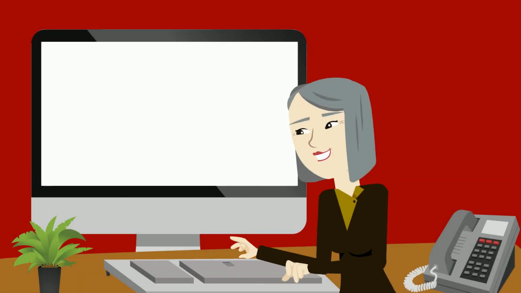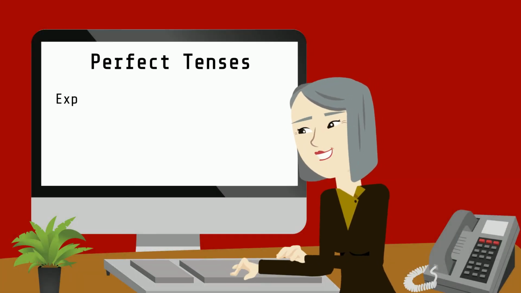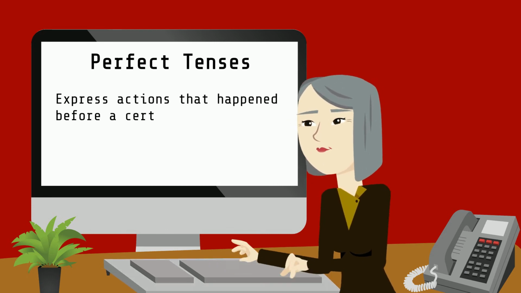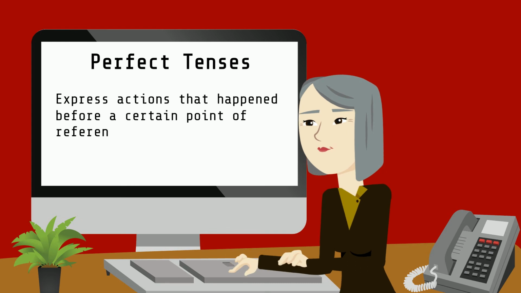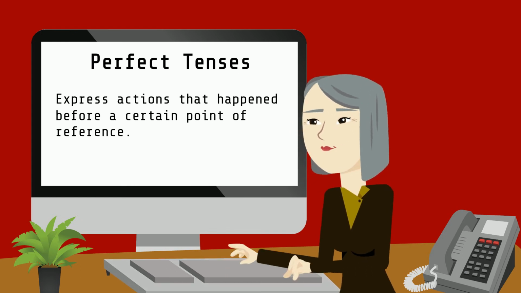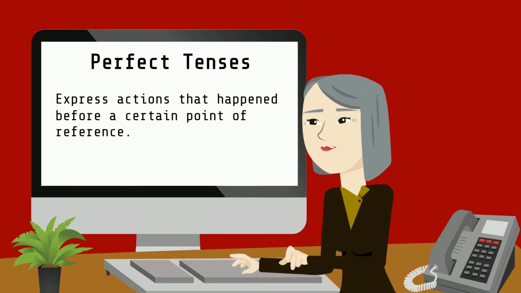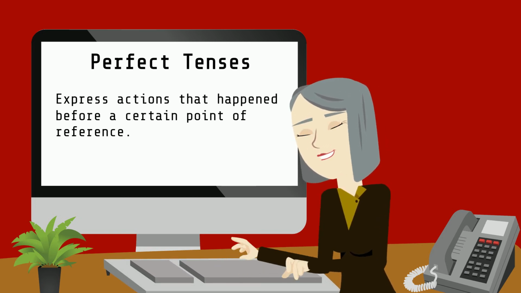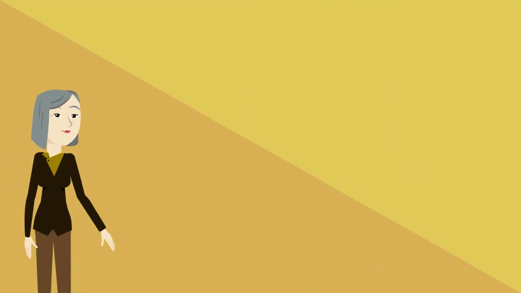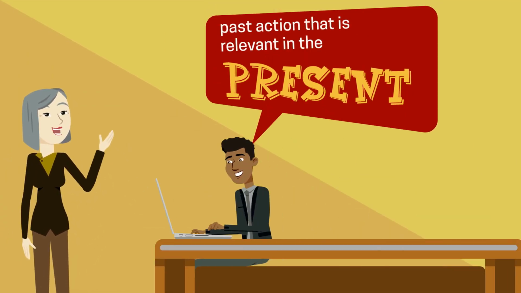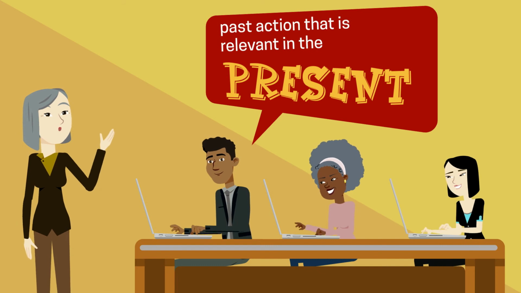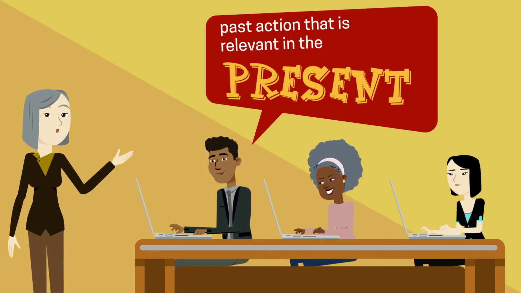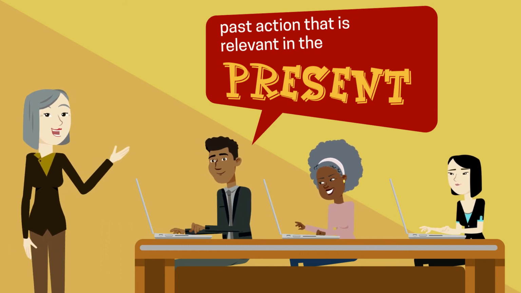More abstractly, the perfect tenses express actions that happen before a certain point of reference. In the case of the present perfect, the action happened before a present point of reference. The present perfect is therefore very similar to the preterite past tense. There is a difference though. The present perfect refers to an action that was completed not long before the present moment and still has some relevance to the present time.